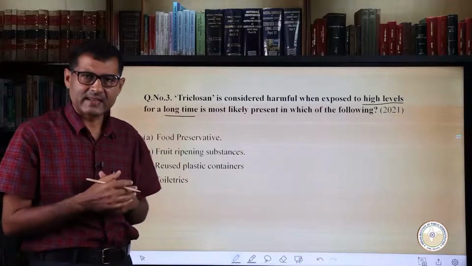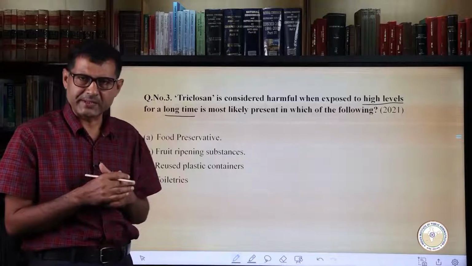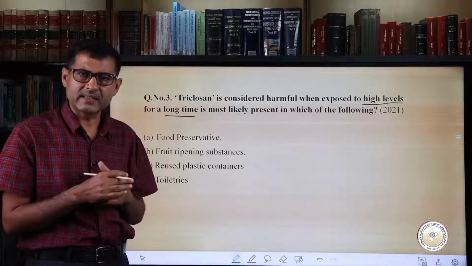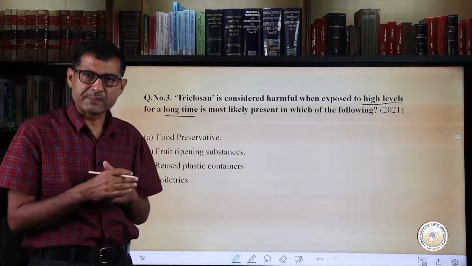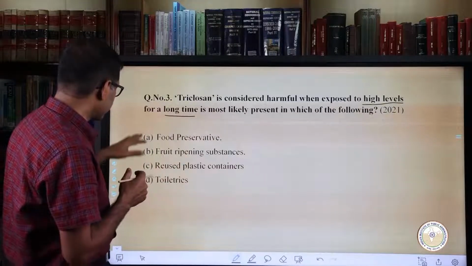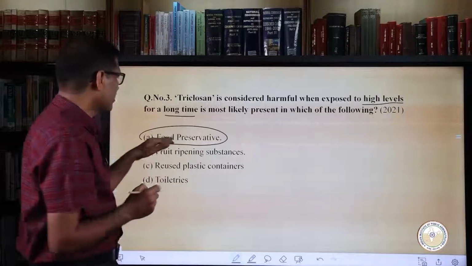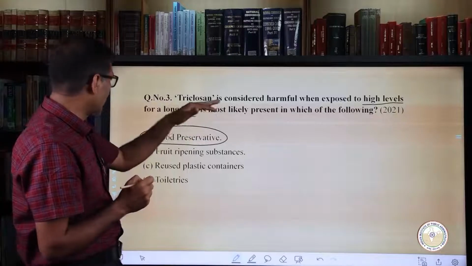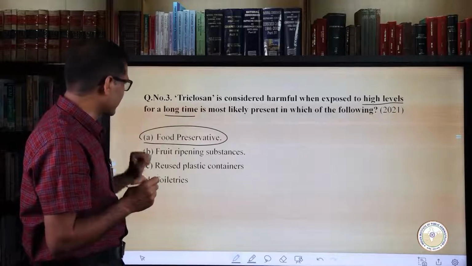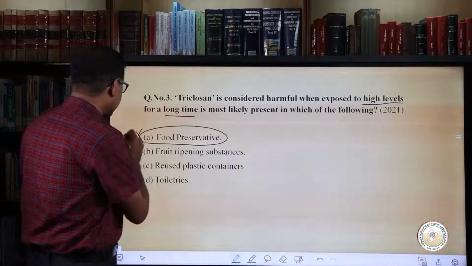It is an ingredient added to many consumer products in order to prevent bacterial contamination. It was charged for creating hormone disruption, decrease in the level of thyroid hormone, and bacteria being resistant to antibiotics. Now if you look at these four options, the first one is food preservative. Food is preserved for longer duration. So even if the amount of triclosan is small, it may harm the consumer. So therefore this may be rejected.